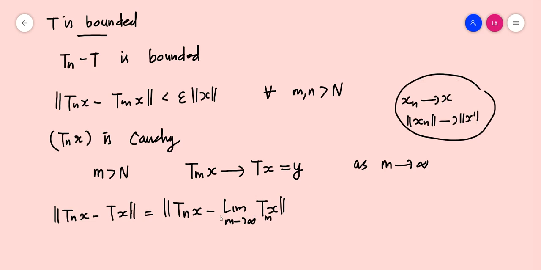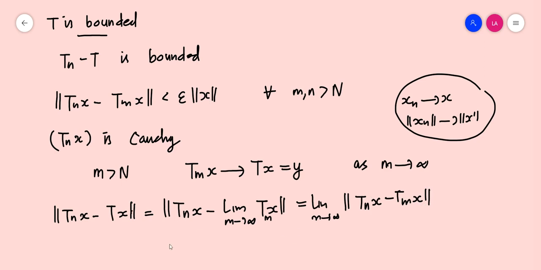Now, we can take the limit outside, and here it is n. n is independent of m, so you can take the limit outside. So this should be equal to the limit as m tends to infinity of norm of Tnx minus Tmx. We have already established that norm of Tnx minus Tmx is less than epsilon times norm x.